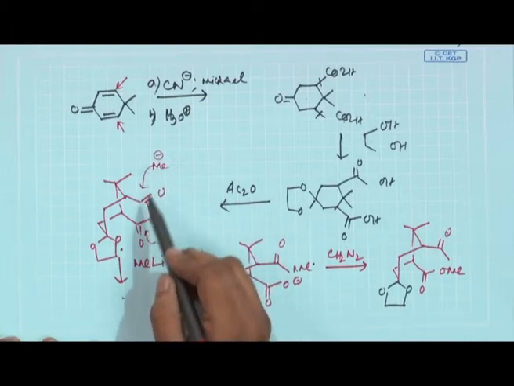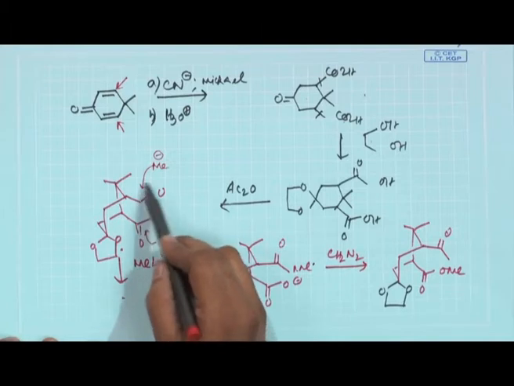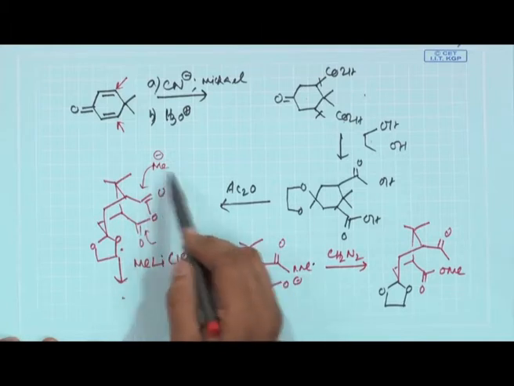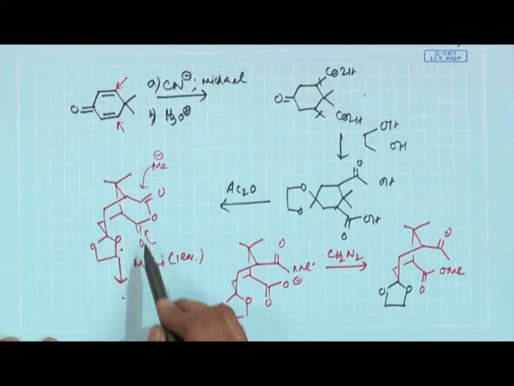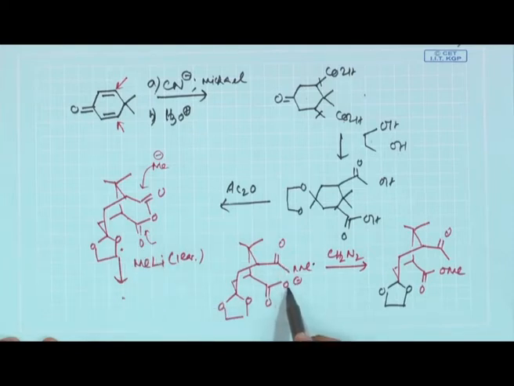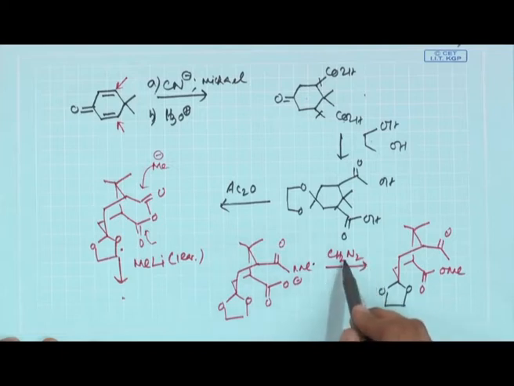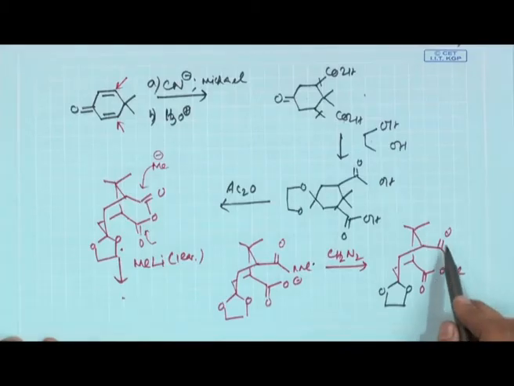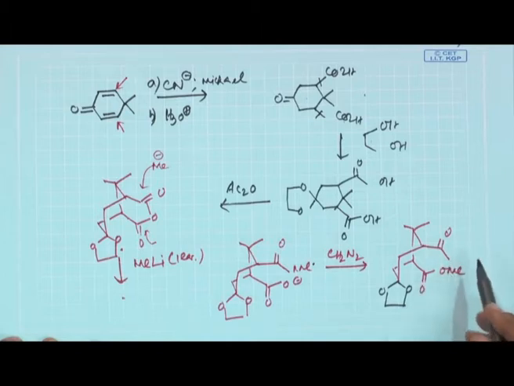It will basically give you O minus Me, then it opens up to give you the ketone and the corresponding carboxylate anion. Now, you immediately trap with diazomethane to give you this COMe, CO2Me.